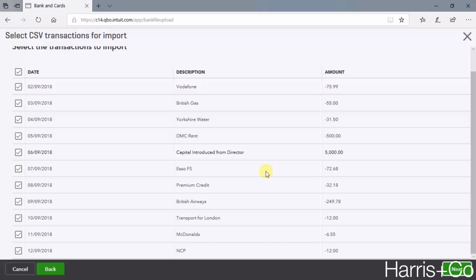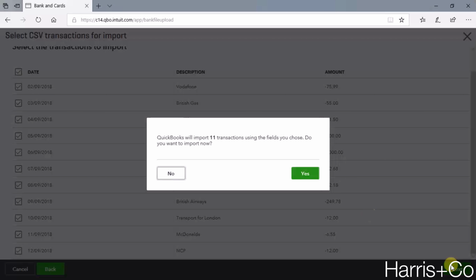What it does then is it just gives you a brief visual of what was on that statement, just to make sure things look about right. So at this point, you want to make sure the date column has the dates in, description, amounts, values, etc. So that all looks fine to me. So we move on, next.